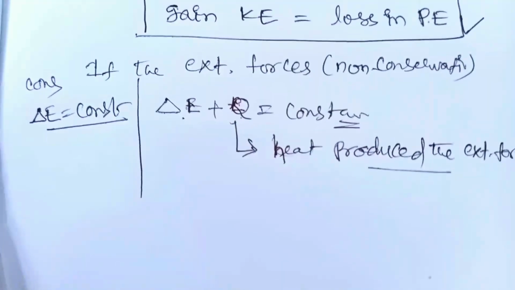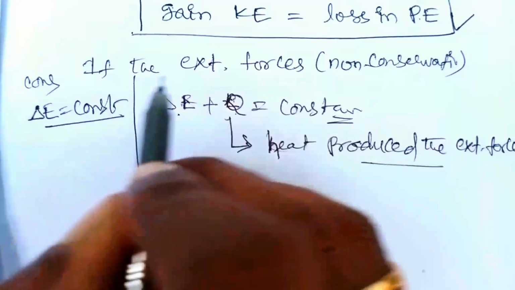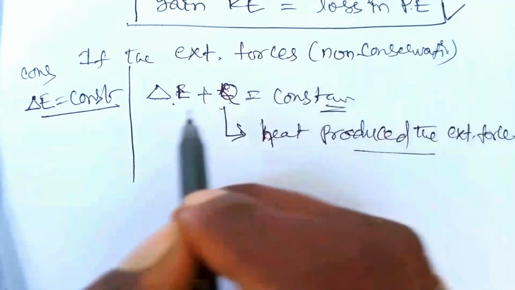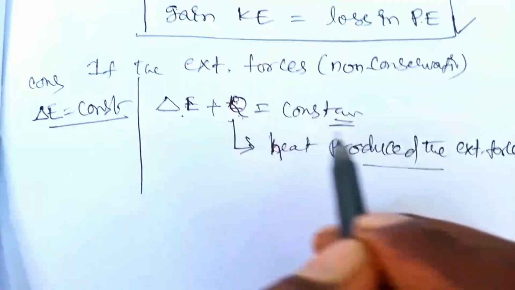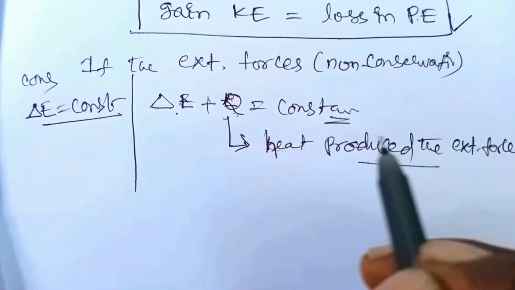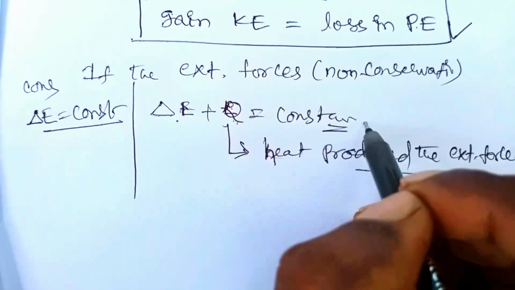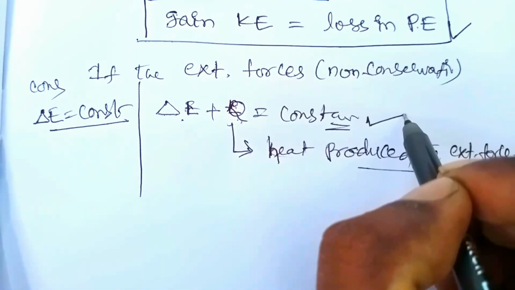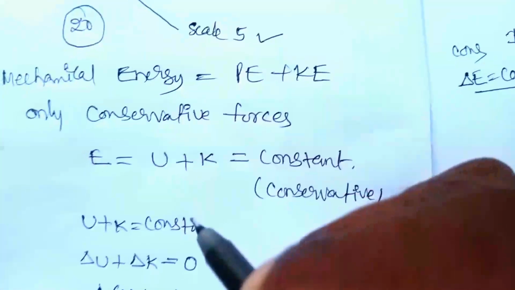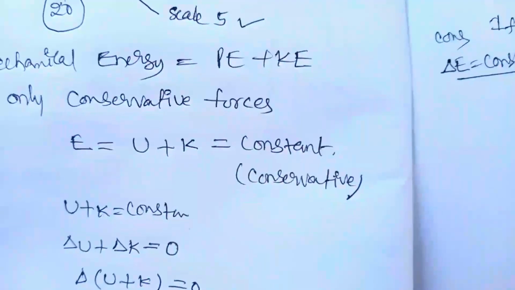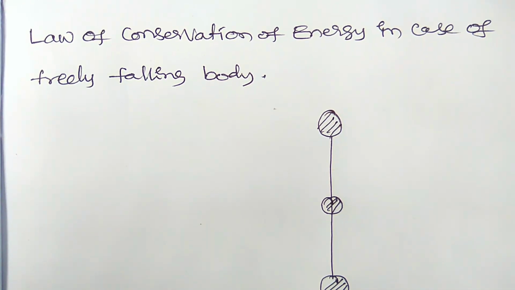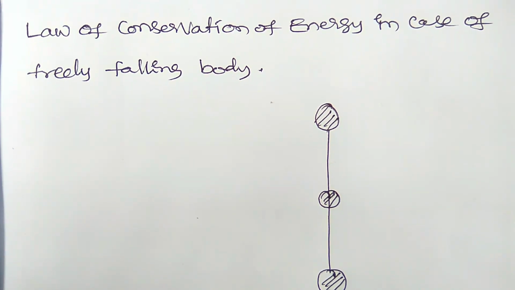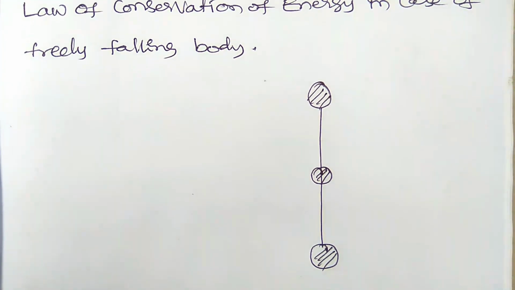Hence the law of conservation of energy is not possible in that form. So for non-conservative forces you have to write the total energy plus some amount of energy, that is nothing but the heat produced. This is in the case of non-conservative forces acting on the body. For conservative forces acting on the body, the mechanical energy is equal to a constant. Now let us see the law of conservation of energy in the case of a freely falling body.